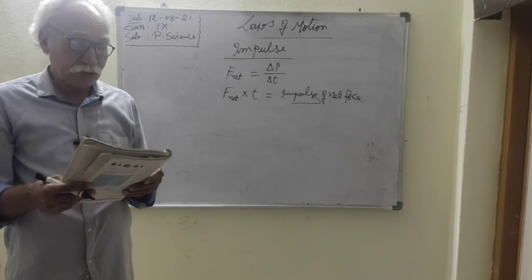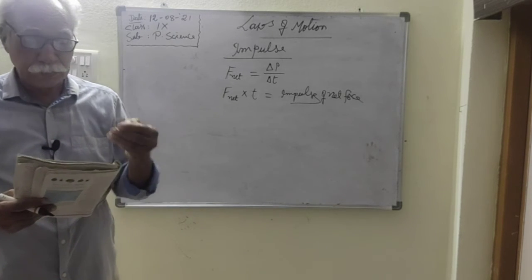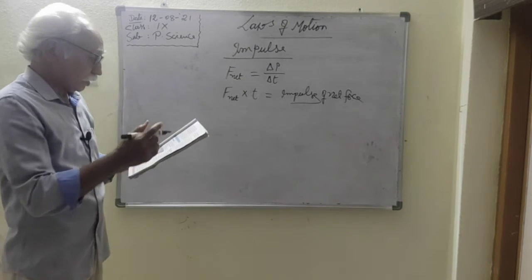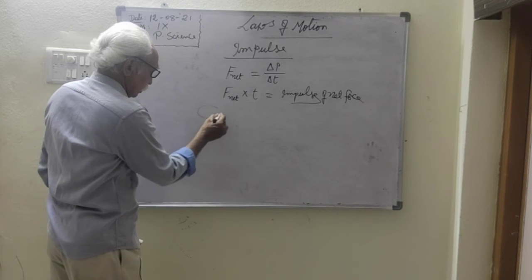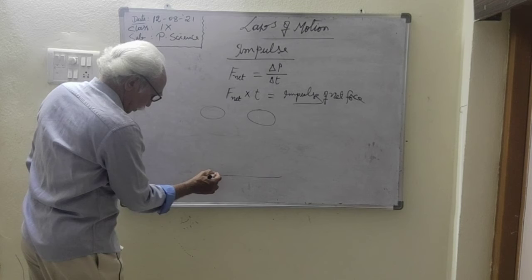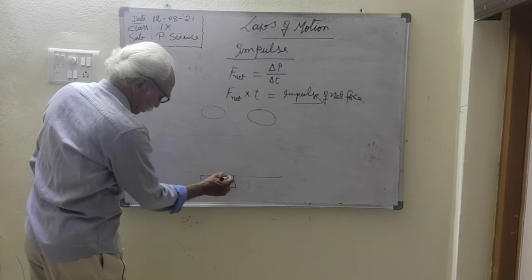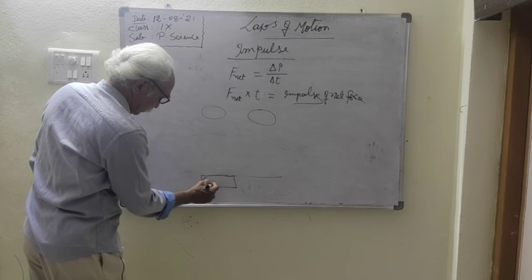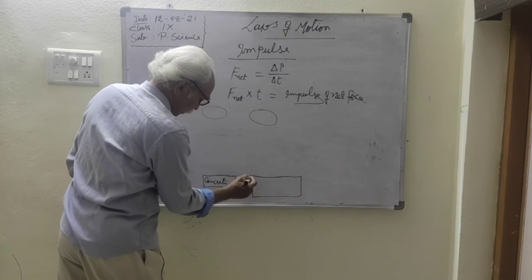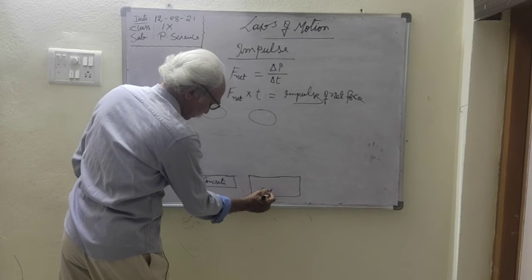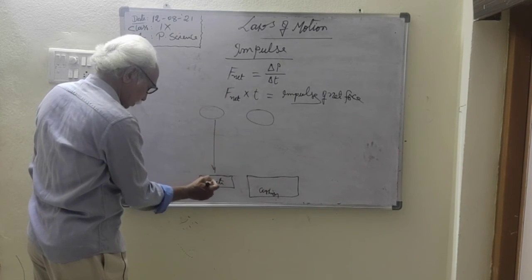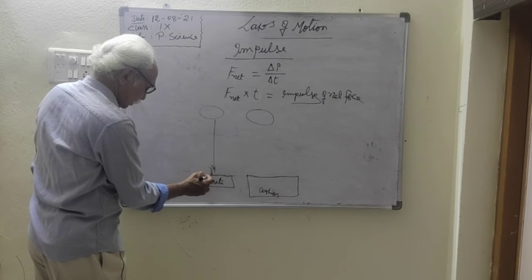So let us take this example. How do you explain this? Dropping an egg. Suppose an egg is dropping. There are two eggs here. This is called a concrete floor, and this is called a cushion. What happens when the egg falls on this concrete floor? The egg breaks.